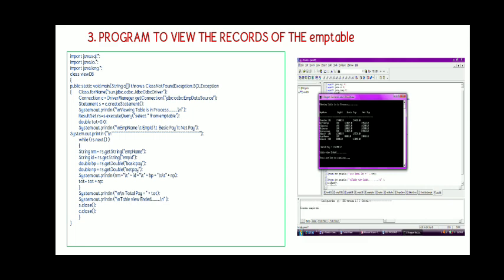Here we have used different methods. The getString method, using this we can retrieve the character type values. Similarly, if we use any int type, then we can use getInt. If we use double type, then we can use getDouble. So the example clearly shows the different methods of the ResultSet class. And next to this you can see the output also on the screen.